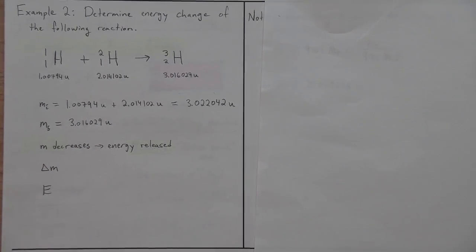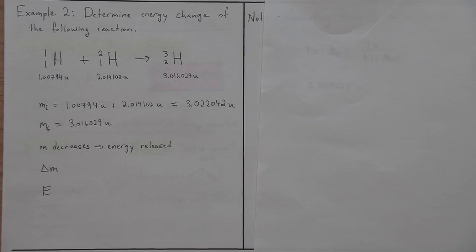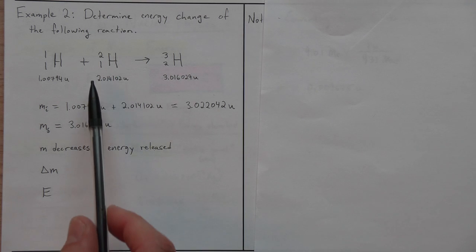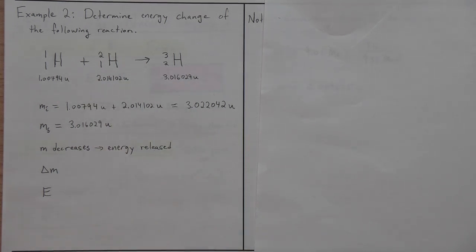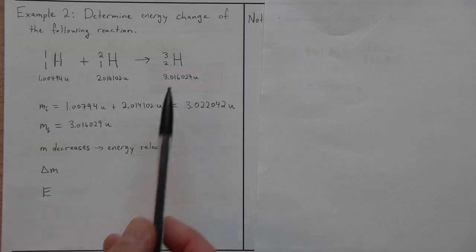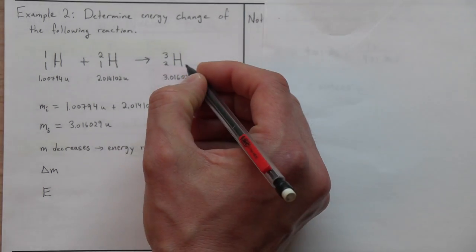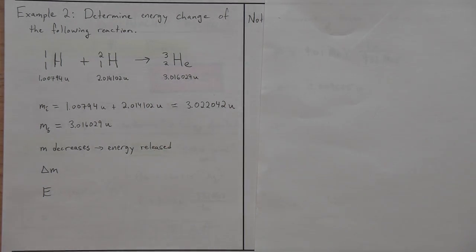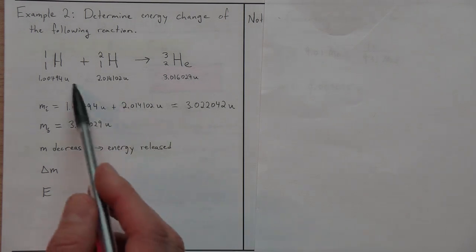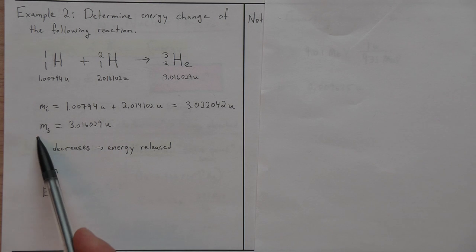So determine the energy change for the following reaction. We've got one hydrogen and another one combining to, so this is like another fusion reaction of two hydrogen atoms. Okay, and then, oops, wait a minute, I meant to write helium here. So I've got the masses of the reactants, and I just plug them in right here, and I get a total of 3.022. And then, of course, the final is just the final mass of the helium.